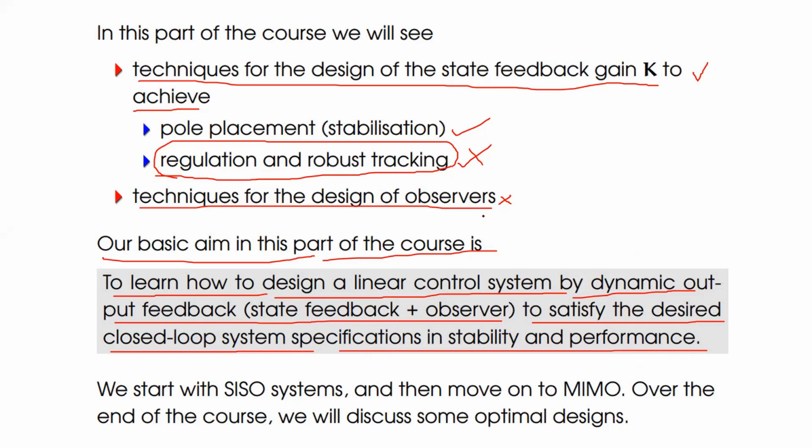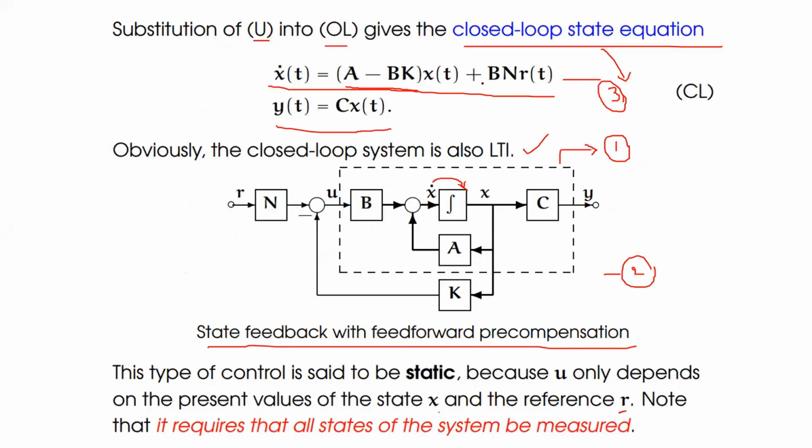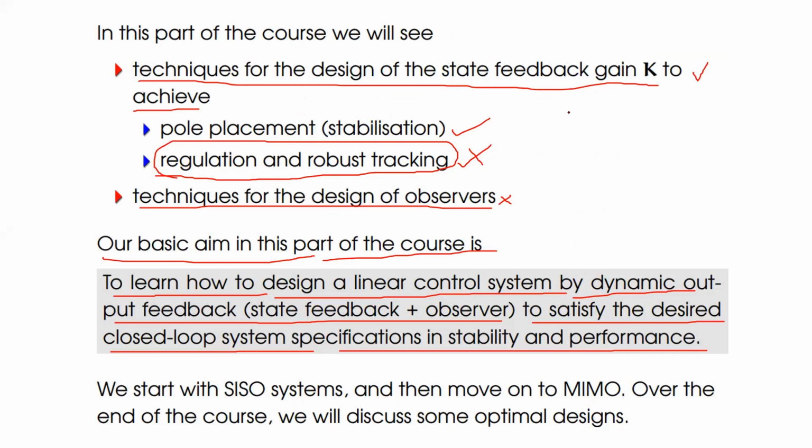So before coming to the connection of the state feedback, what is the state equation? X dot is equal to A X plus B U. That is equation 1, before connection of the state feedback. After connection of the state feedback, the equation would be changed. So from equations 1 and 3, if you write the characteristic equation, for equation 1 the characteristic equation is the determinant of sI minus A equal to 0.